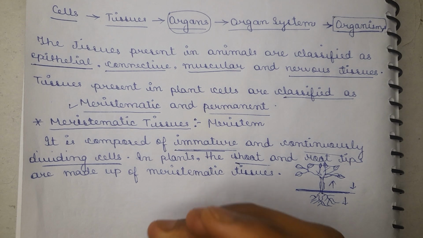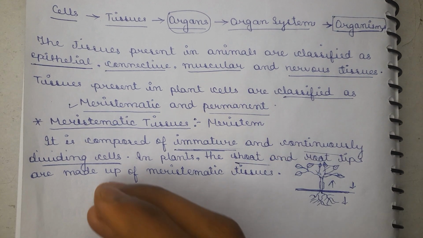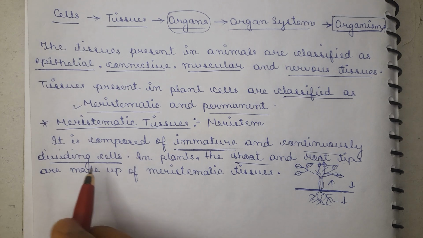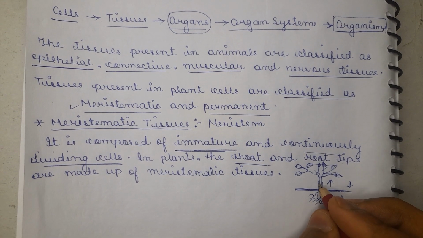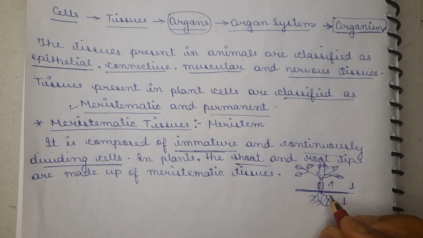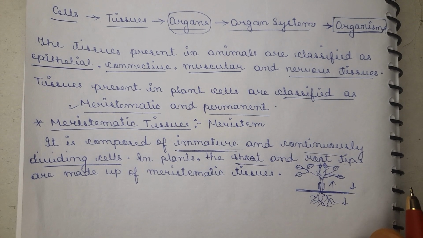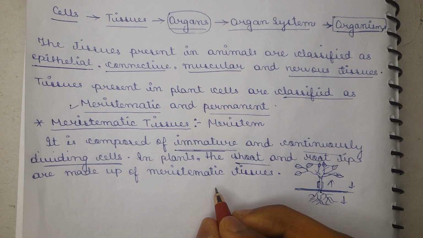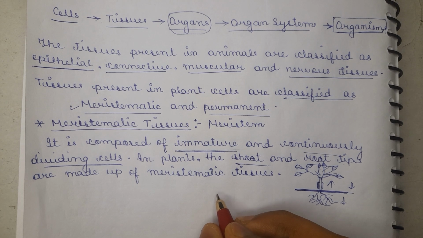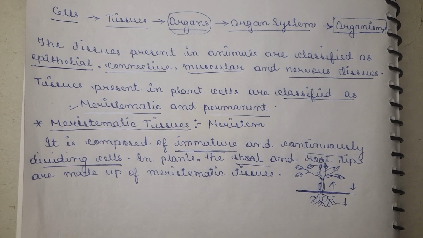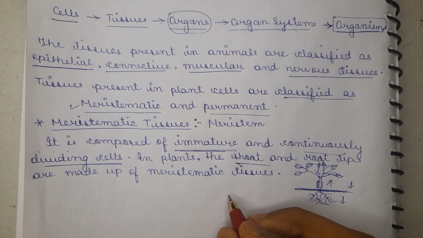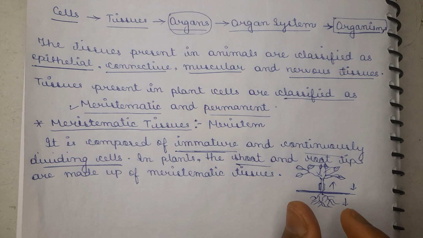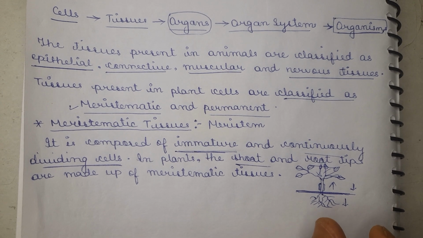Now the characteristics of meristematic tissue. We already learned that meristematic tissues are mainly immature or undifferentiated cells, that means dividing cells. The second characteristic is that their cells are small in size. The intercellular space between them is very little, or we can say there is no intercellular space between them in meristematic tissue. The cell wall is thin and the nucleus is prominent.